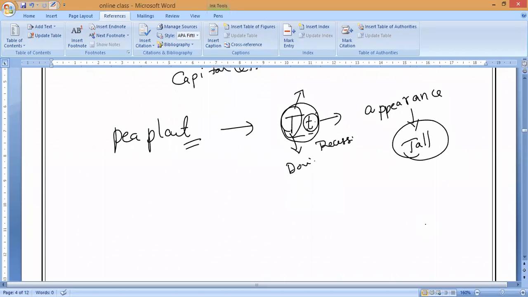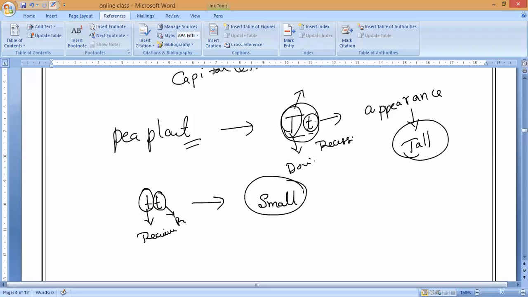Now, for example, if we take a genetic cross of a pea plant and write small t and small t, if you notice, both are called recessive genes. And how does the plant appear? The plant appears as a dwarf plant. That is what we call a small plant.